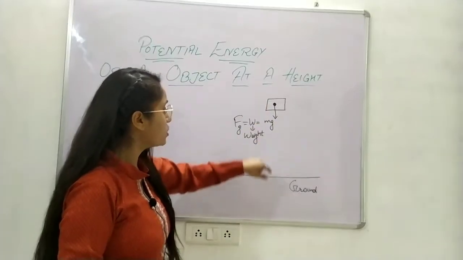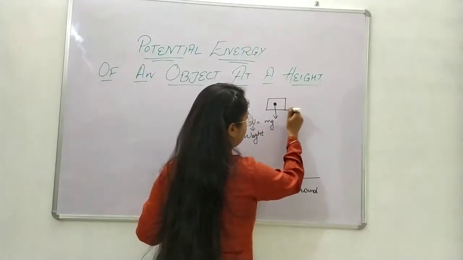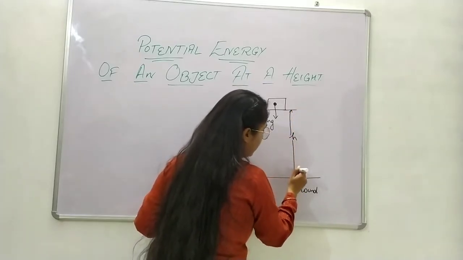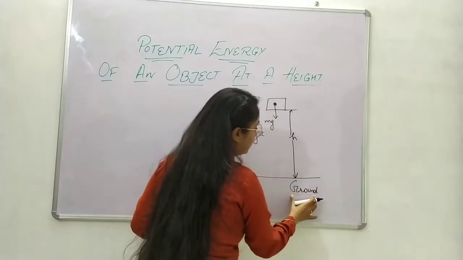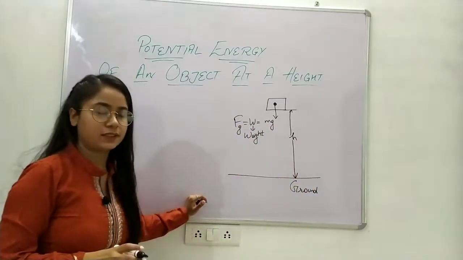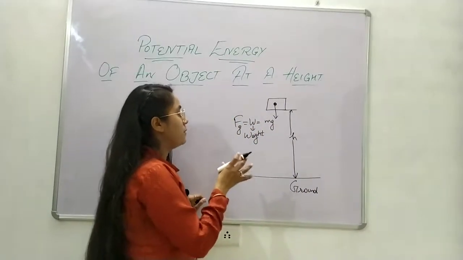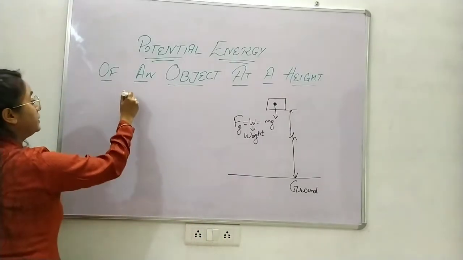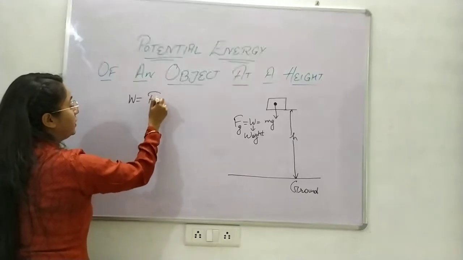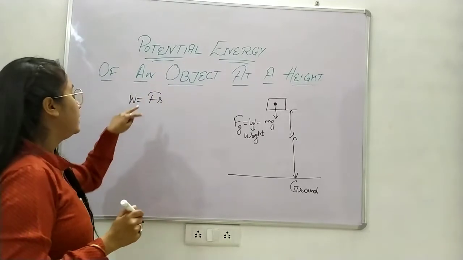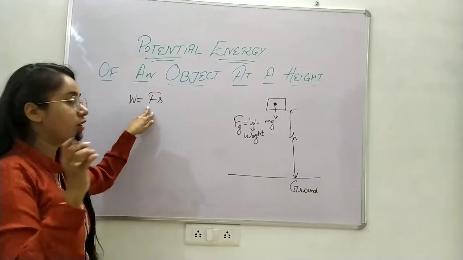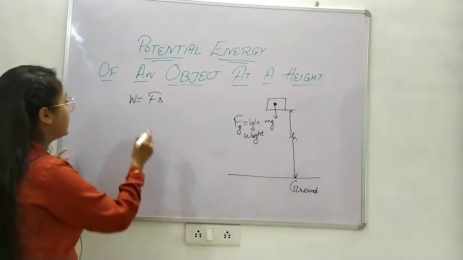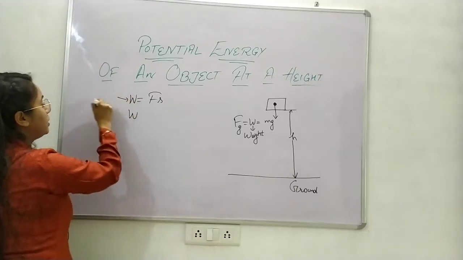Okay, now this object is present at some height. This is the height of the object from the surface of the earth, and the ground is assumed as the surface of the earth. Now what is the amount of work done by this object? Work done here will be W equals Fs, right? The force applied on the object and the displacement. But in this case, now this W here is work done.